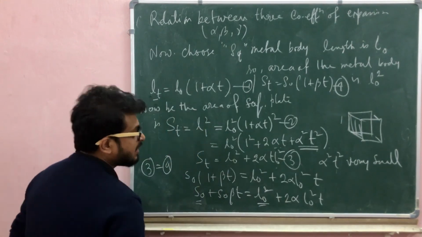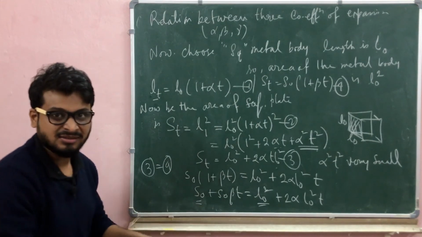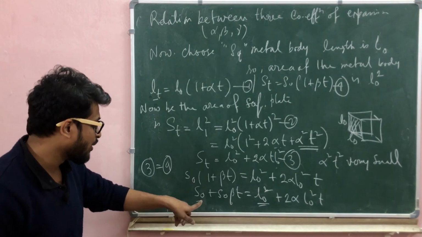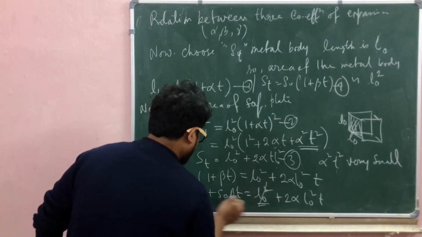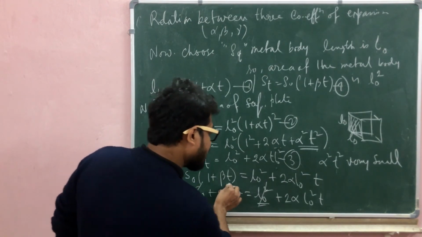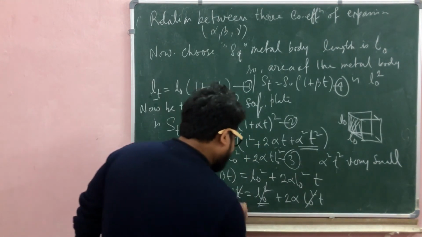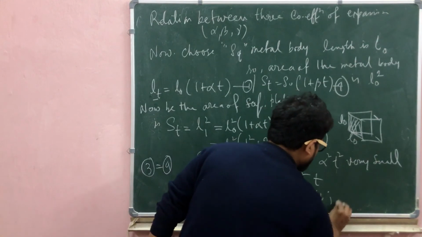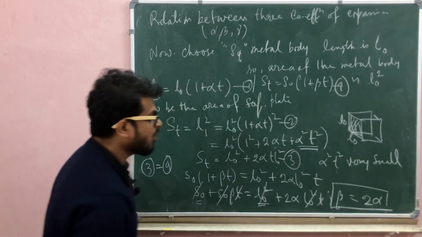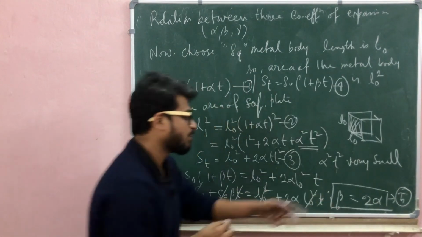There is a square whose side length is L0. You know the area of a square of any side is length times length. So the area S0 is equal to L0 square, cut. Also cut S0 and L0 square and T. So beta equal to 2 alpha, and we get the final value of beta equal to 2 alpha. Give it the equation number 5. Okay.